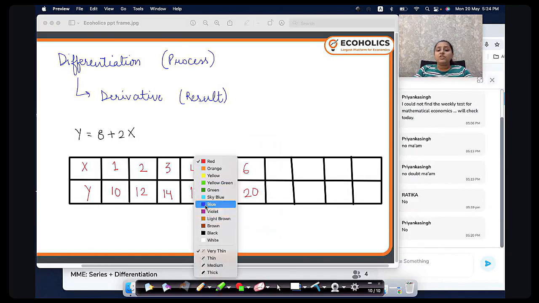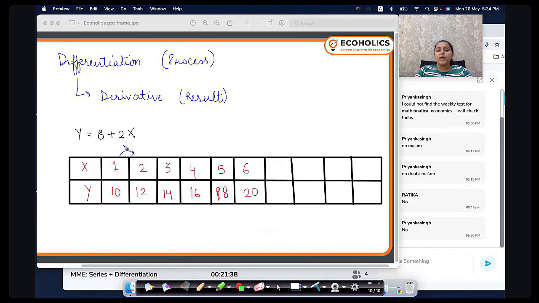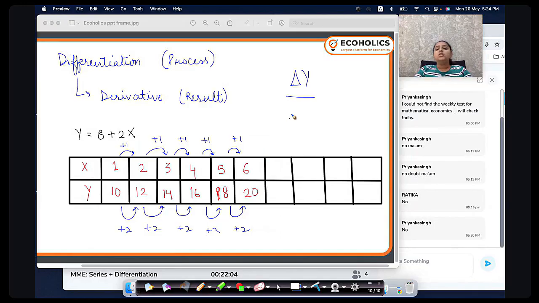For every change, x increased by 1 unit at every step, one number increased each time, right? And the value of y increased by 2. In every step, it increased by 2. So what have I seen? The change in y due to change in x is equal to 2 at every step here.